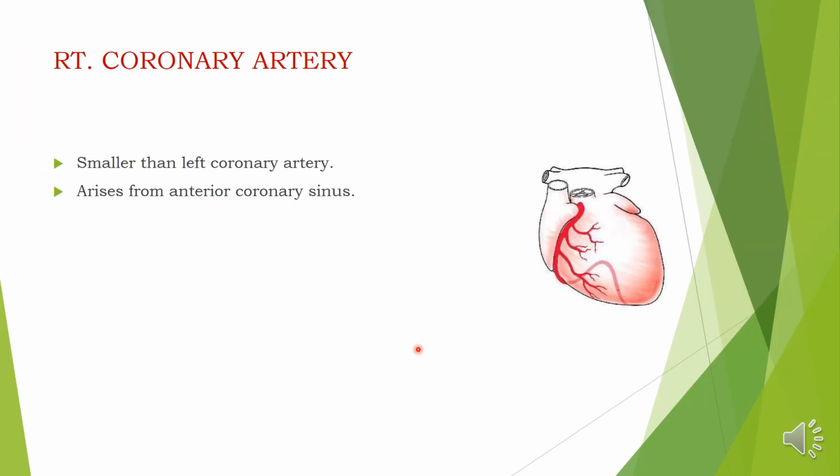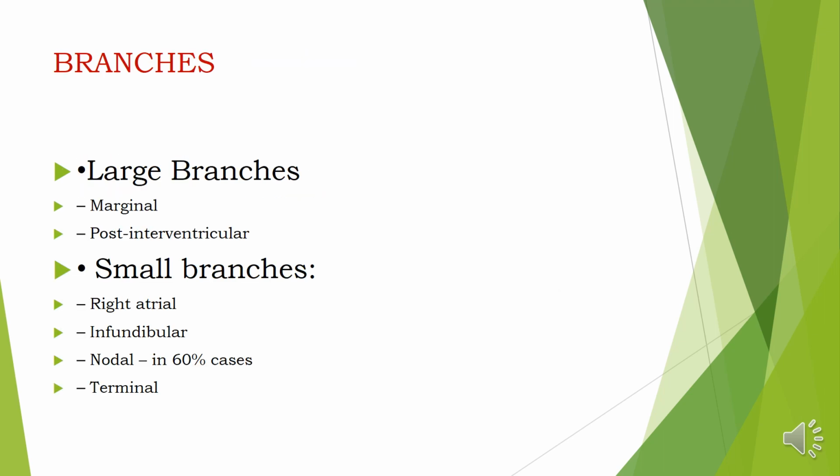Now let us see briefly about each coronary artery. First, the right coronary artery. It is smaller than the left coronary artery and it originates from the anterior coronary sinus at the base of the aorta. It gives rise to large branches and small branches. There are two large branches: the marginal artery and the posterior interventricular artery. The small branches are the right atrial, infundibular, nodal and terminal arteries.